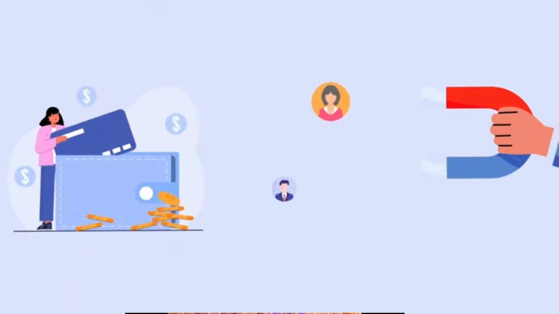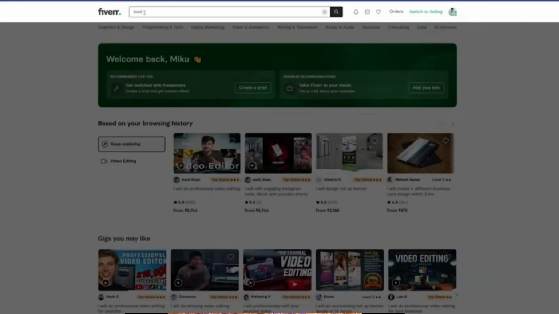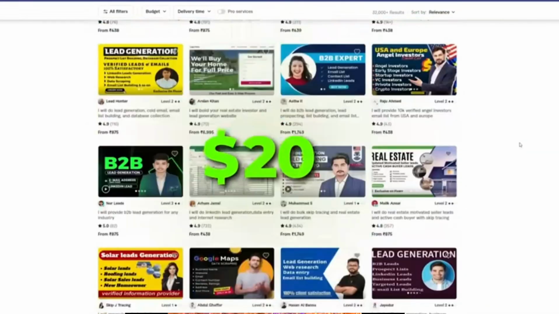Now if you are someone who has budget for lead generation and don't want to spend time doing this, you can try tools like Apollo AI or D7 Lead Finder, which can generate thousands of leads in just a few minutes. To even save that time, you can go to Fiverr and look for someone who can do lead generation for you for just $10 to $20.